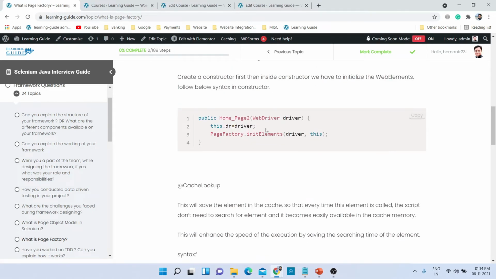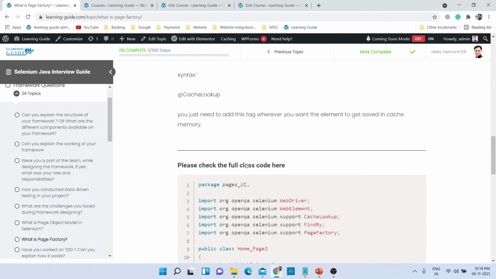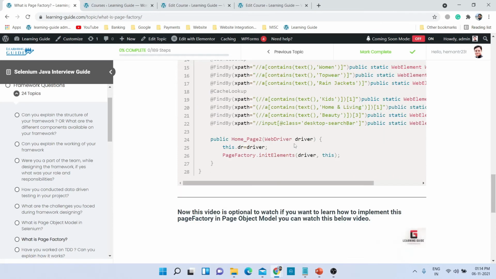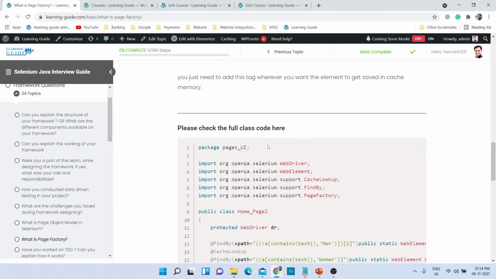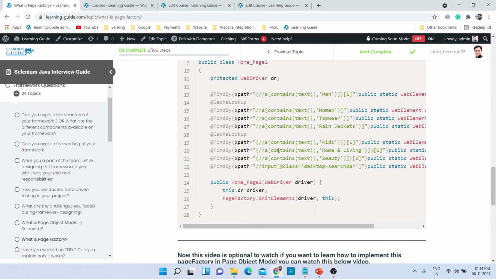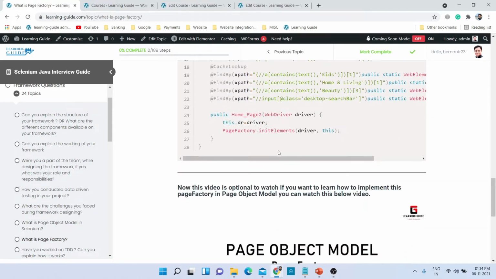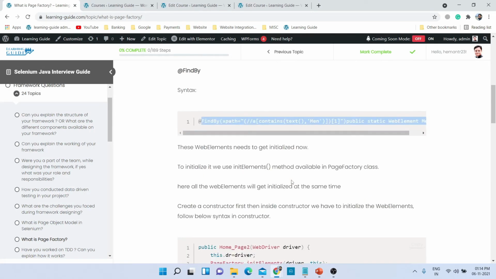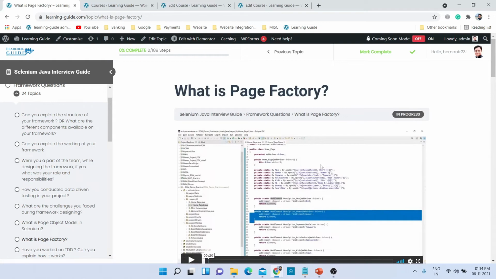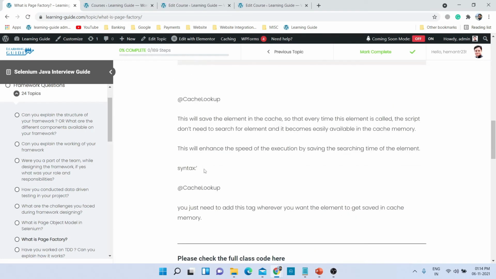This is the example, this is how you can implement the code, this is how you can implement the cache lookup, and this is the full class code that I have given in the example. You can directly copy this code and paste it in your Eclipse and run this particular example directly. I have also given the conceptual video here at the end, so you will have 2 different conceptual videos: example, code, answer, question, all the things in one. Like this you will get everything in one question only. You don't need to go anywhere else.